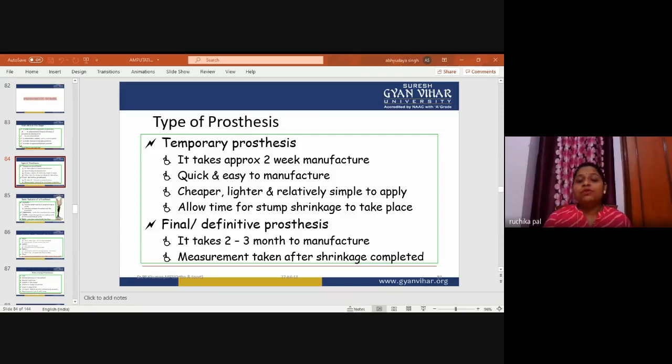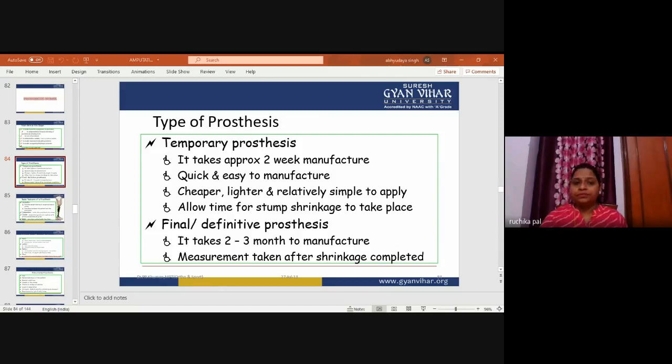Emotional support to help during the grieving period and with the readjustment of a new body image. Use of assistive devices, that is the processes which we are applying. Nutritional counseling to promote health and healing. Vocational counseling, adapting the home environment for ease of function, safety, accessibility, and mobility. Patient and family education. Yes, it is important, patient and family education.